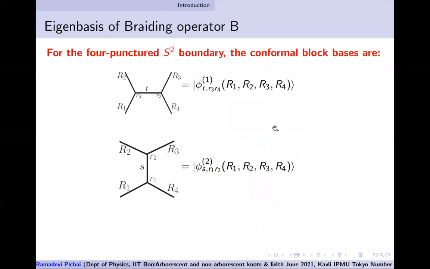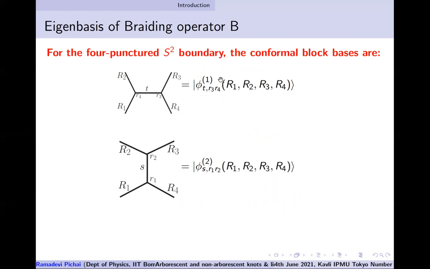Okay. So now let me confine to the arborescent knots. As I said, each S2 boundary will have only 4 punctures. And we need to do the computations of those knot invariants or link invariants. So we need to use Witten's prescription: the Chern-Simons path integral on a 3-ball with S2 boundary can be associated with a state given in the Wess-Zumino conformal field theory.